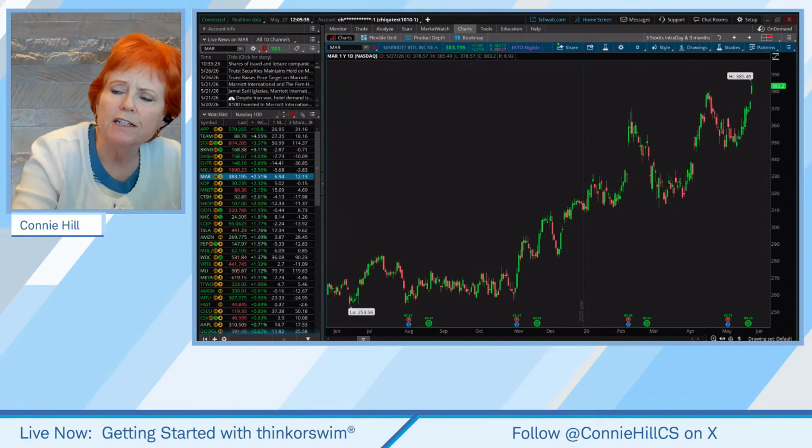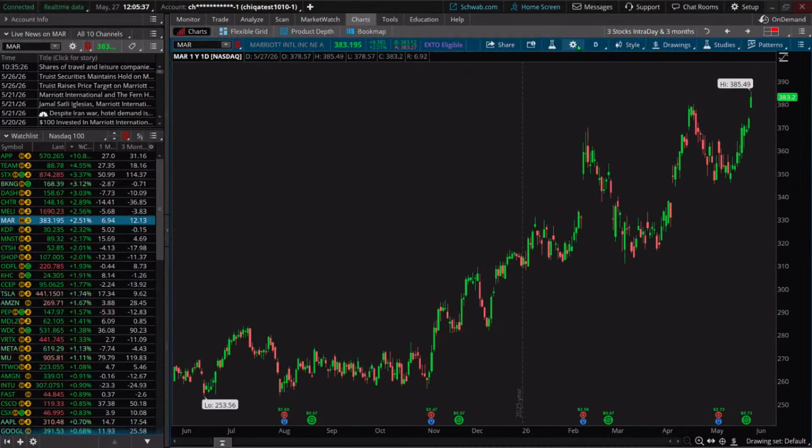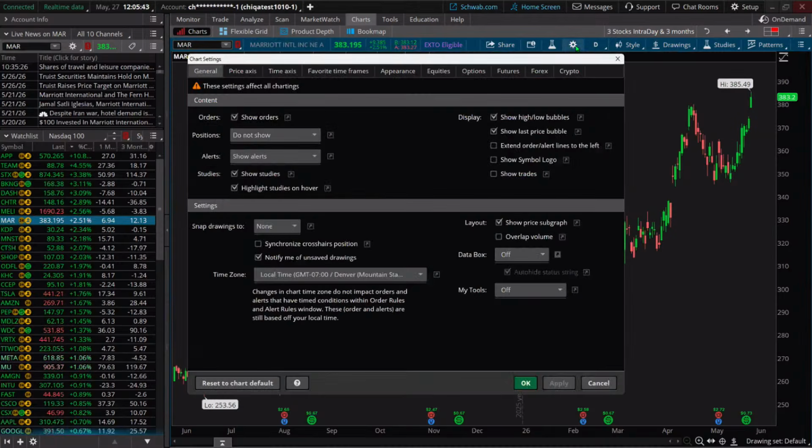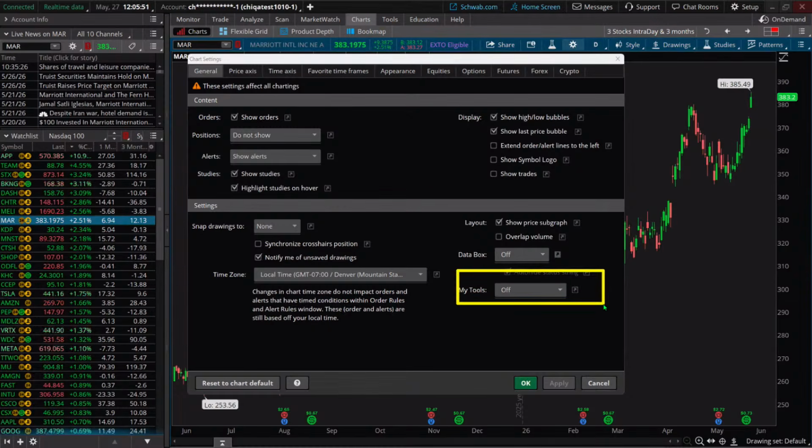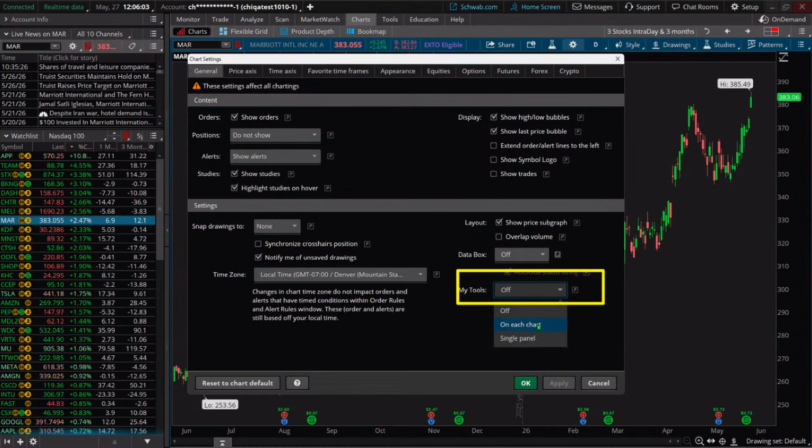Okay, so what you're going to do, you're going to come over here to the gear. The gear gets us to our chart settings. So that one you're going to use a lot. Good thing they don't wear out. Click on that toggle. And then here we are under general. And then I'll highlight this for you. We're going to come down to right there where it says My Tools, and it's off right now. Okay, that means the tools are off. Okay, that's the default. We're going to come down here and we're going to say on each chart.